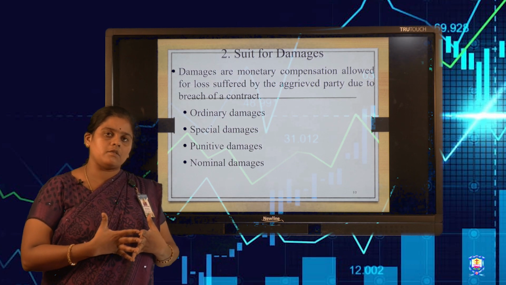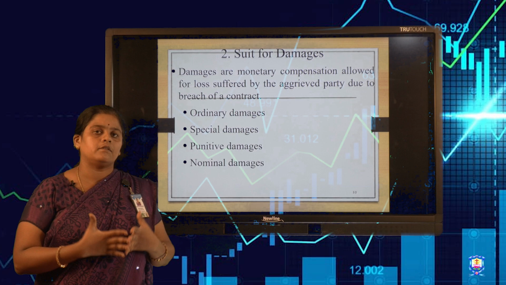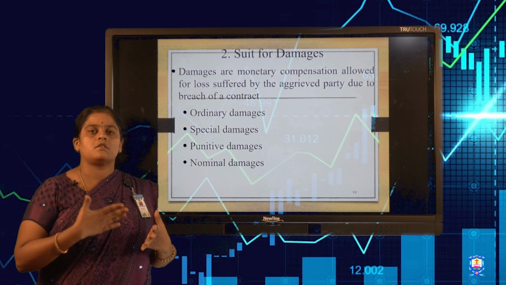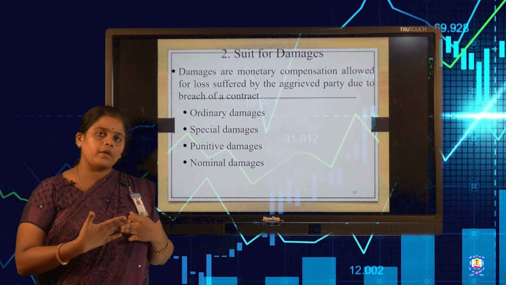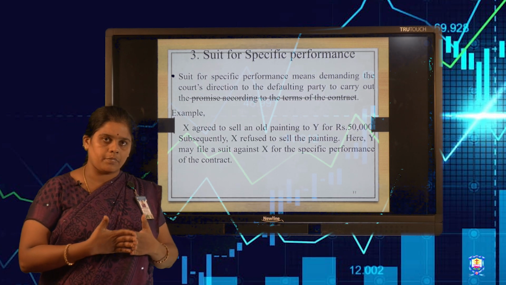For damages, we give some monetary compensation to the wounded party. That is called suit for damages. In that there are four types: ordinary damages, special damages, punitive damages, and nominal damages. And the third suit is suit for specific performance.